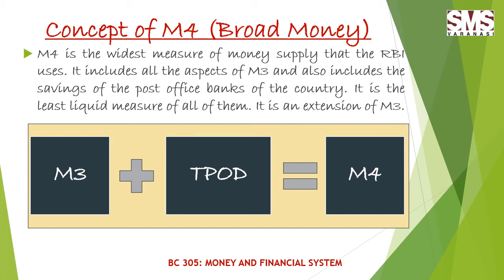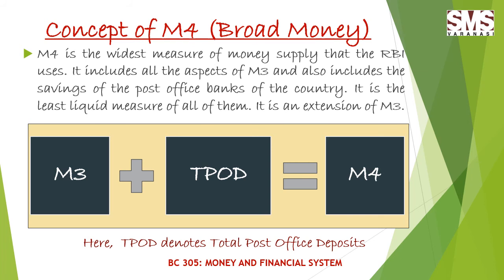So the fourth alternative measure of money supply as per RBI includes all the measures of M3 along with the TPOD, and here TPOD denotes total post office deposits, which includes savings and time deposits of the public with the post office, whereas the National Saving Schemes, that is NSS, and the National Saving Certificates, that is NSC, are excluded.